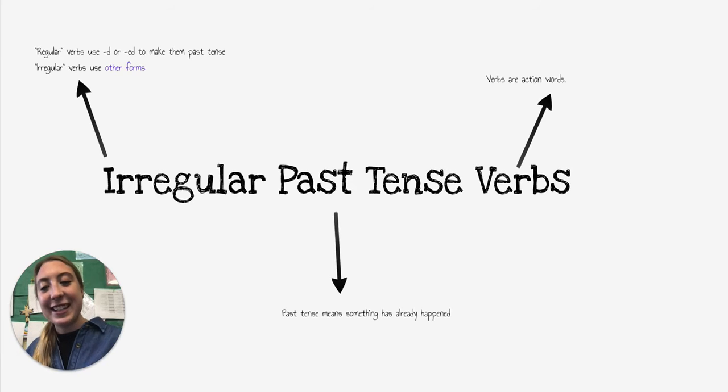Hello, third grade. Today we are continuing with our irregular past tense verbs. So again, today will be kind of the same as yesterday. We're just going to introduce it, go over a few, and then we're going to practice reading sentences and deciding, is this past tense or is it not? So let's go over some examples and review a little bit.